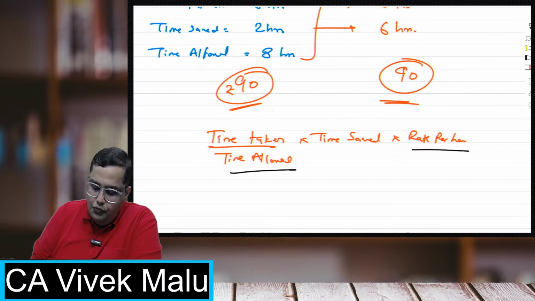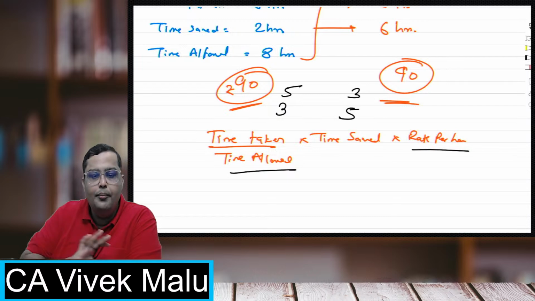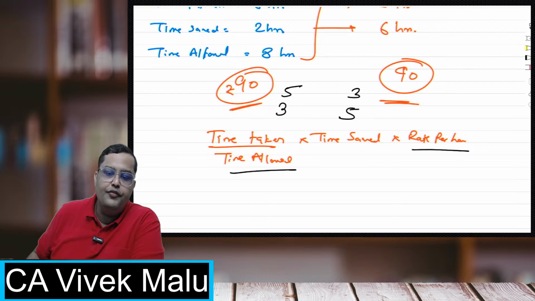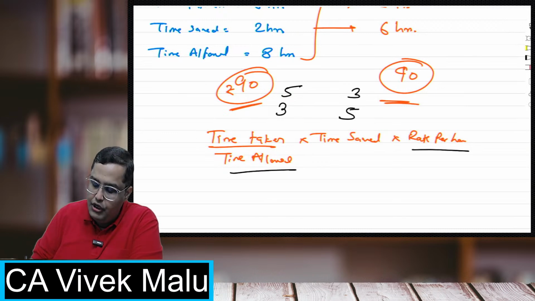So the worker working for 3 hours and saving 5 hours, or a worker working for 5 hours and saving only 3 hours, they both will get the same amount of bonus. So that is the speciality of the Rowan system. In a Rowan scheme, a highly efficient worker also earns the same as the low efficient worker.